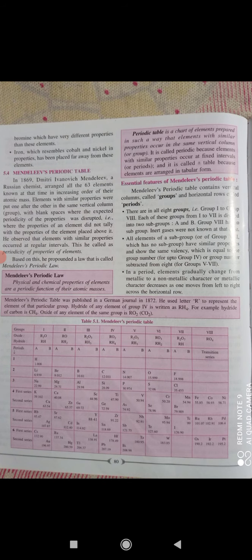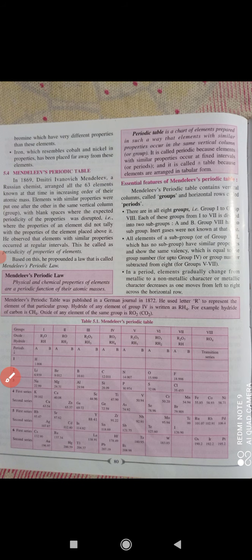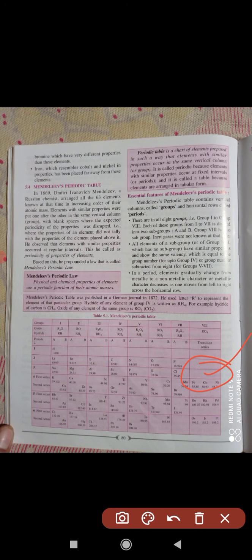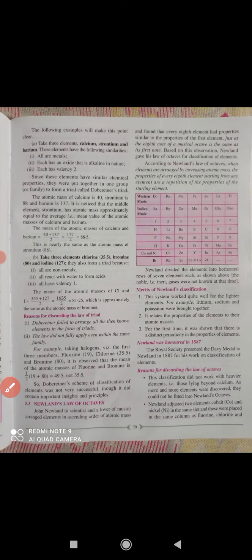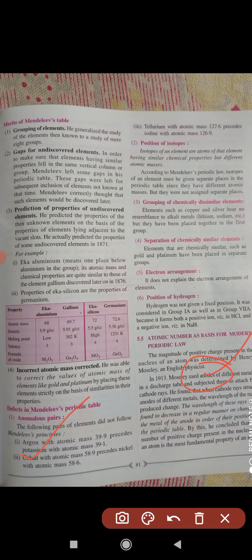But after the discovery of the noble gases, it was seen that argon needs to be placed on this side, that means before potassium. So that is a problem. And cobalt with atomic mass 58.9 precedes nickel with 58.6.